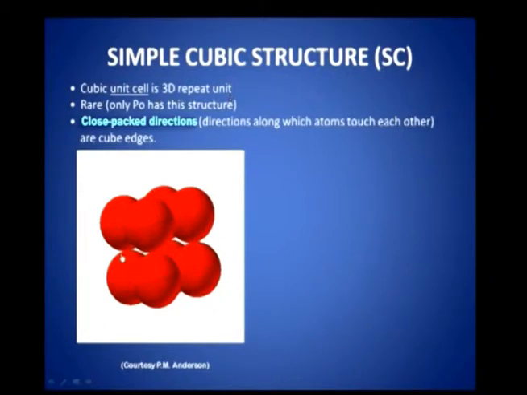It is rare: only polonium has the simple cubic structure, alpha polonium. Generally you have to search for examples, it is a rare kind of structure, and alpha polonium is the only system that has a simple cubic structure.